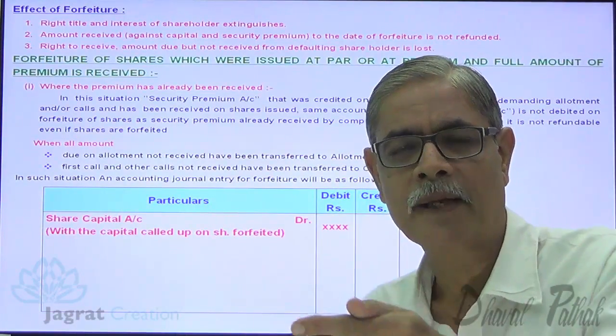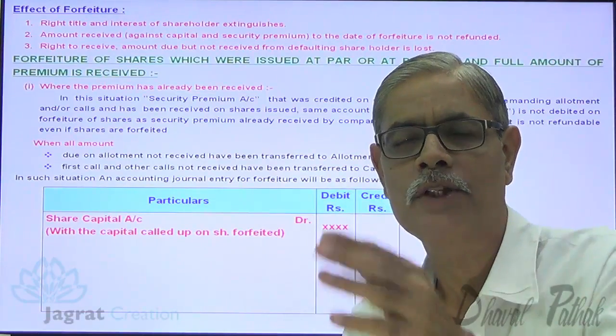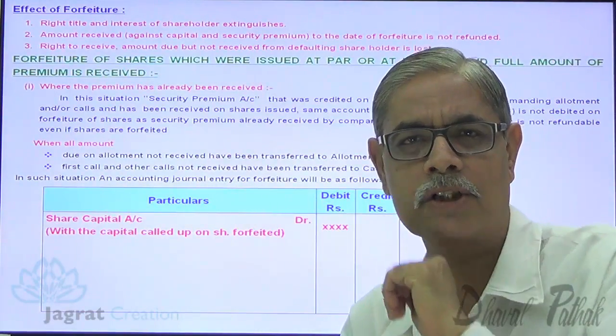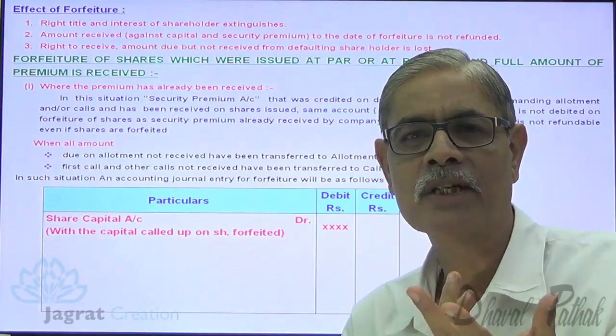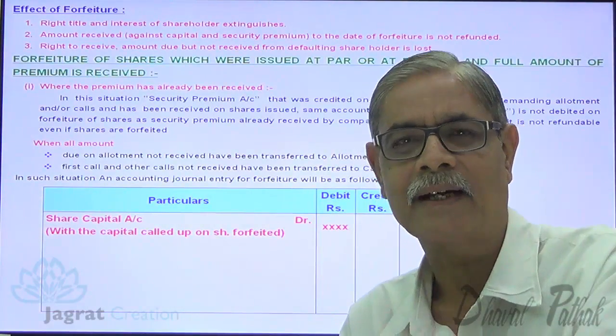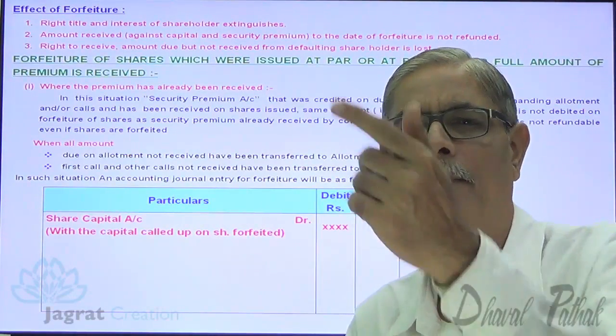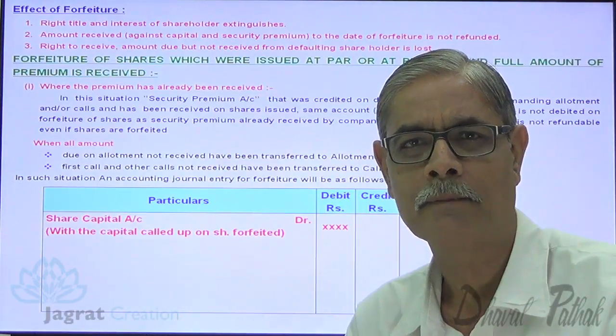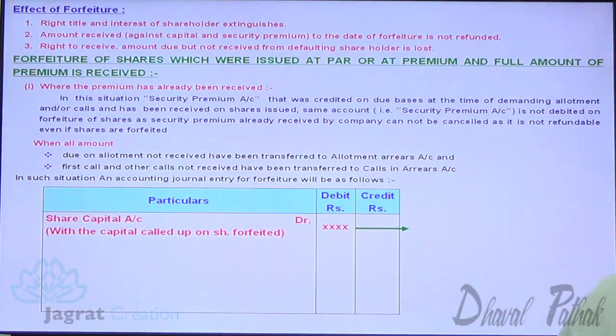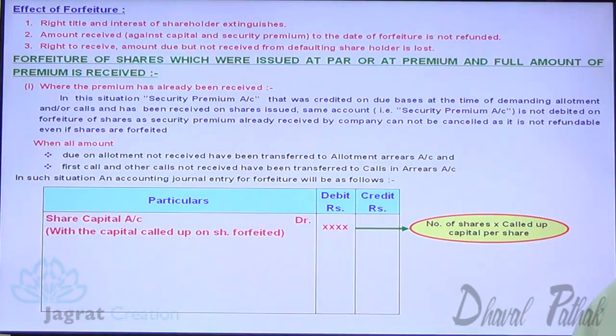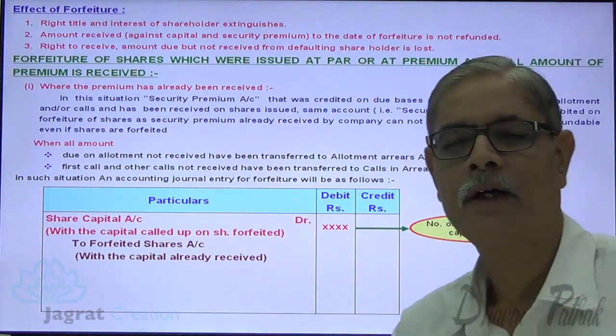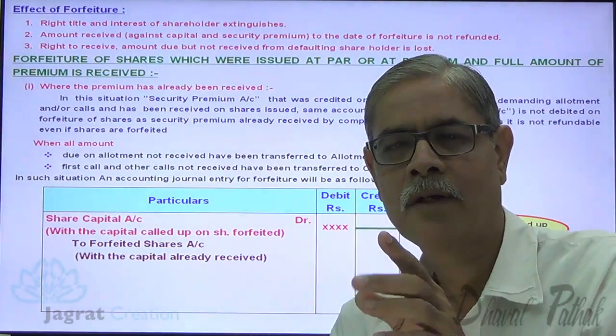Why? On allotment, capital account was credited. On forfeiture, capital account is to be debited, reversed. Whatever the amount was credited against capital account, the same amount is to be debited. So called up capital is to be debited. For that, number of shares forfeited into called up capital per share, this is how the amount is worked out. To share forfeiture account, now see.